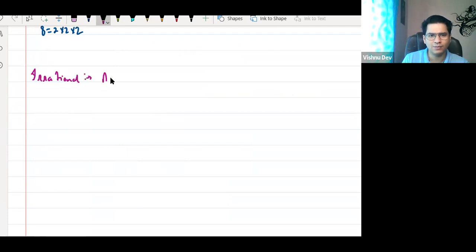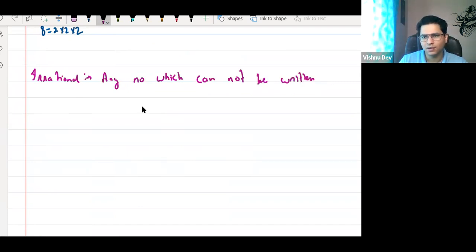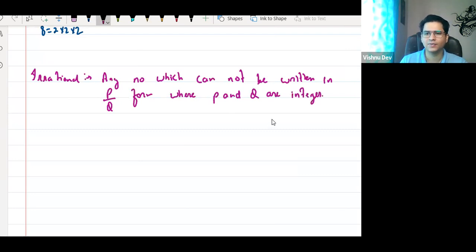Any number which cannot be written in p by q form, where p and q are integers, is an irrational number.